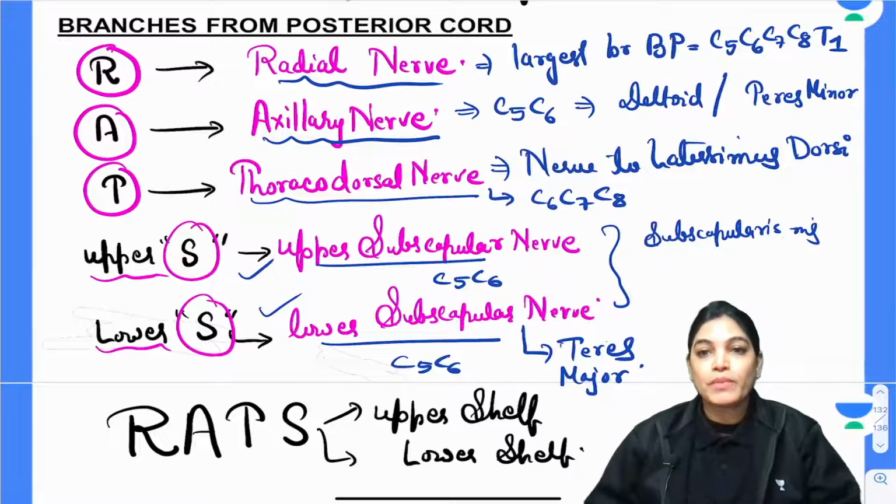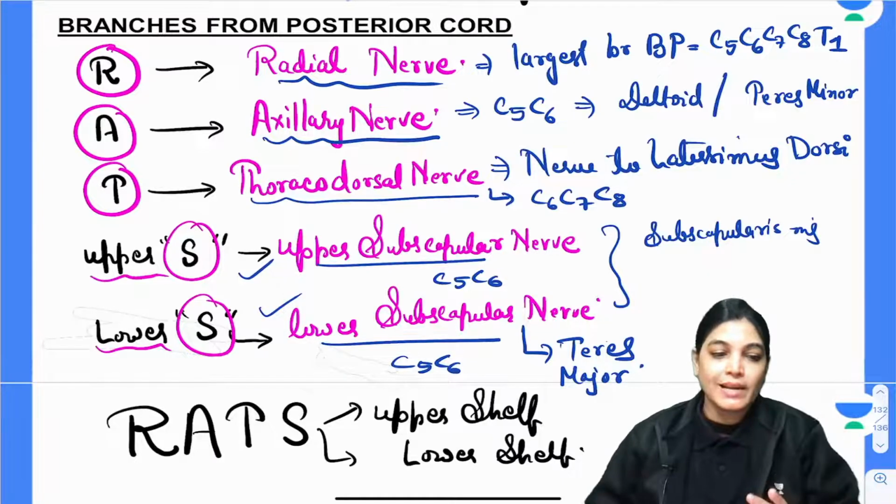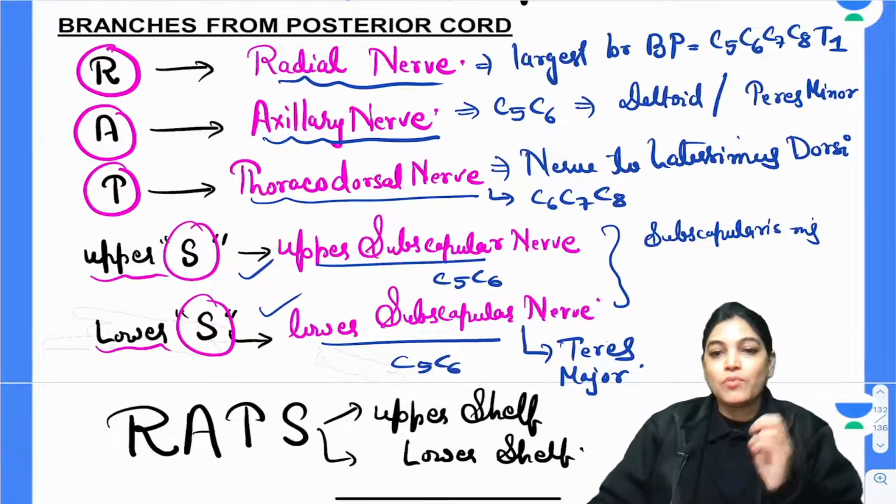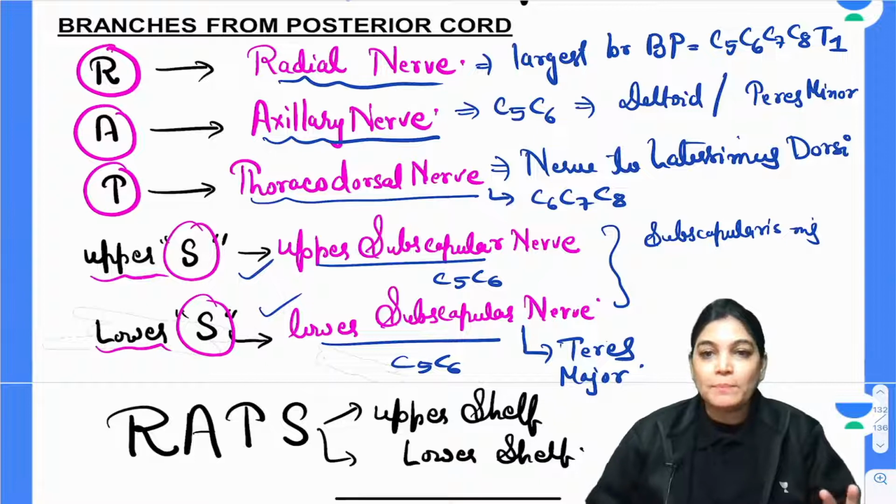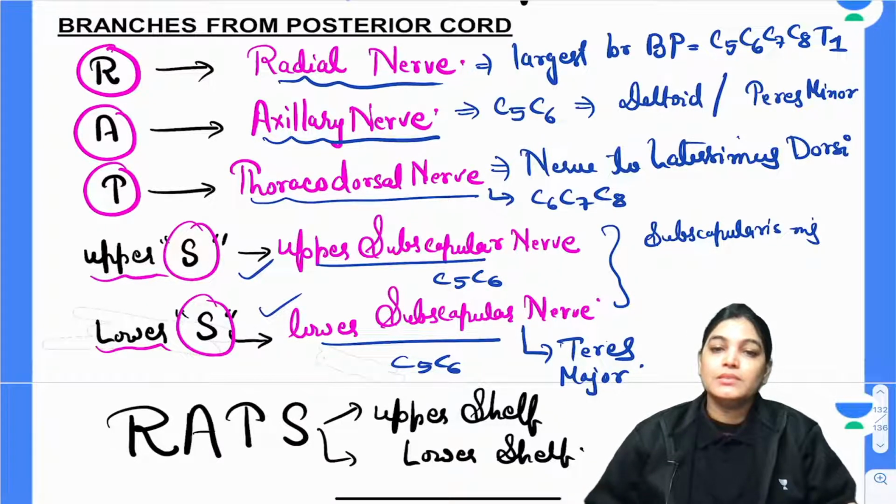Branches from the medial cord are remembered by the mnemonic M for you, 4M. Here M stands for medial cutaneous nerve of arm, medial cutaneous nerve of forearm, medial root of median nerve, ulnar nerve and medial pectoral nerve.